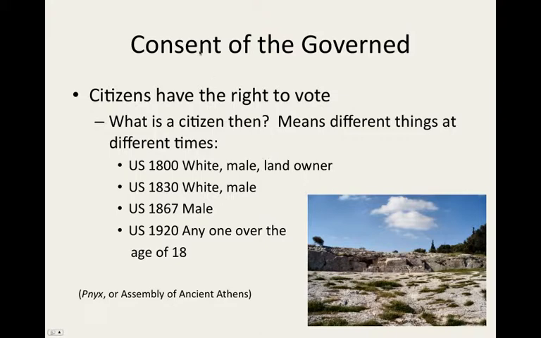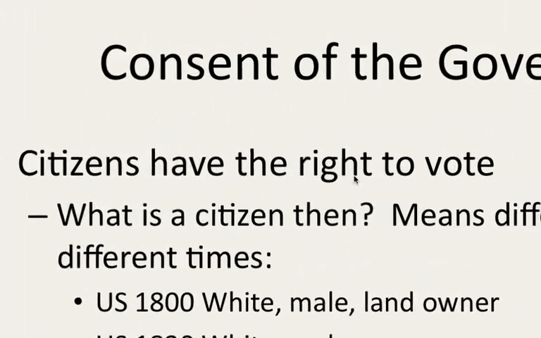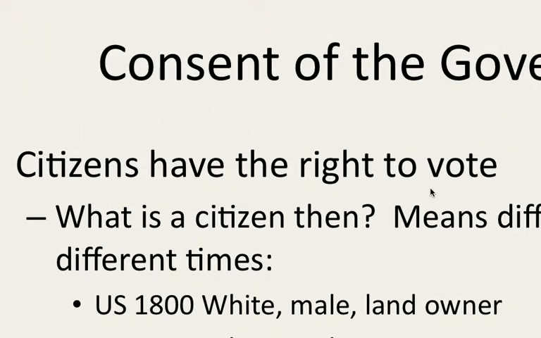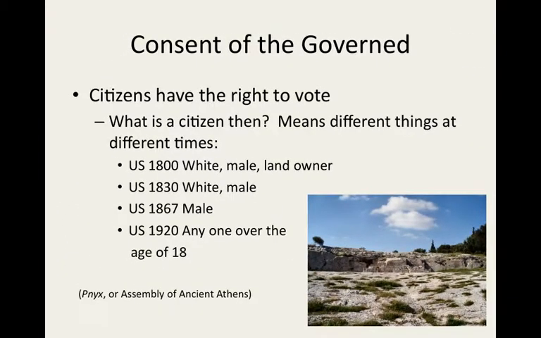So the word consent means permission, to give your permission to do something. And permission from who? From the people that are being governed. And how do we do that? Well, we do that by voting. We vote representatives into office. So every citizen has the ability to vote, but you have to keep in mind that the idea of a citizen has changed over time.